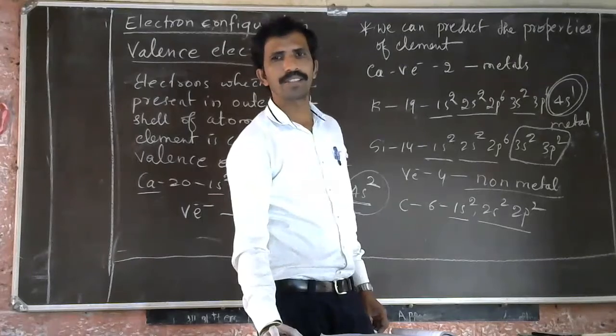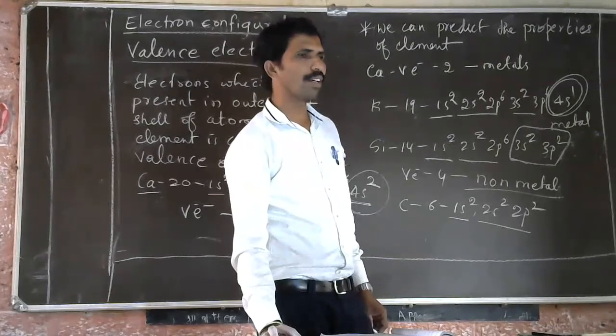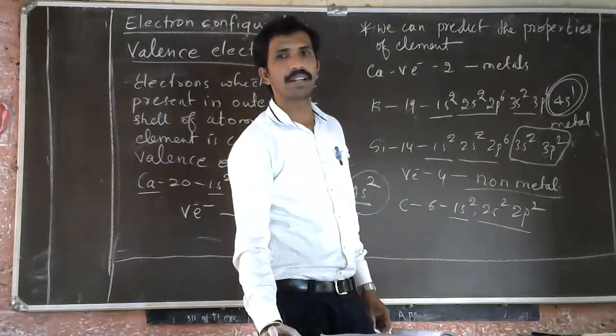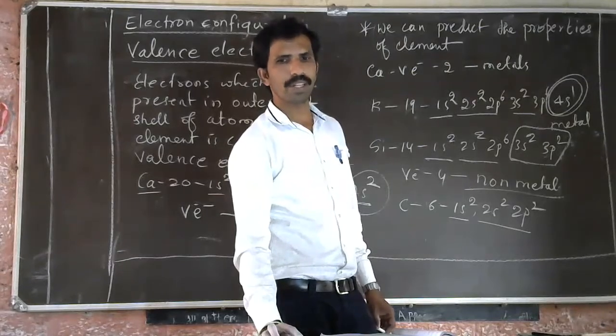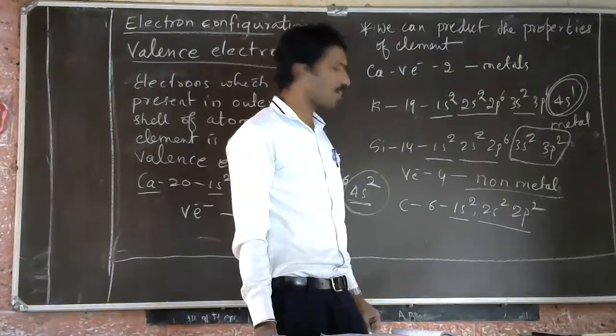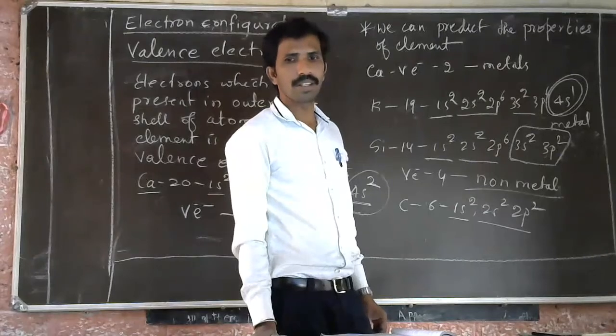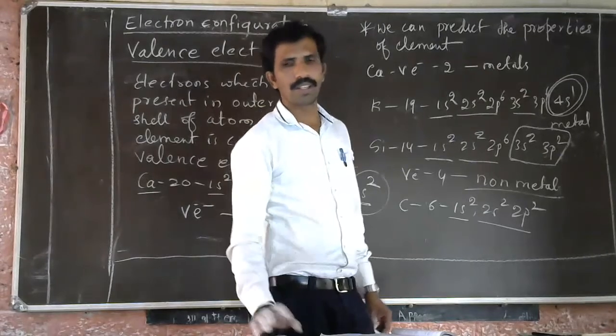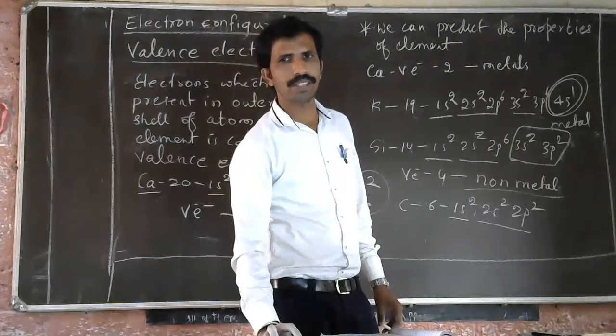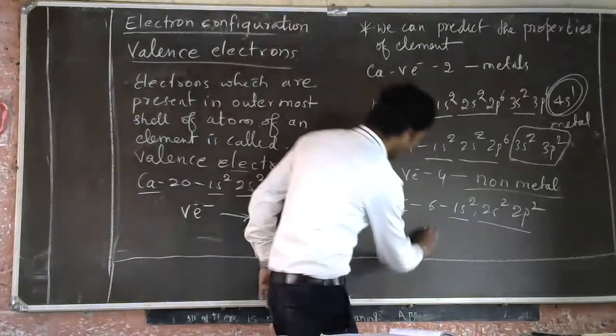You are not responding. 4. Yes, it is 4. See, 4 means it's a non-metal.